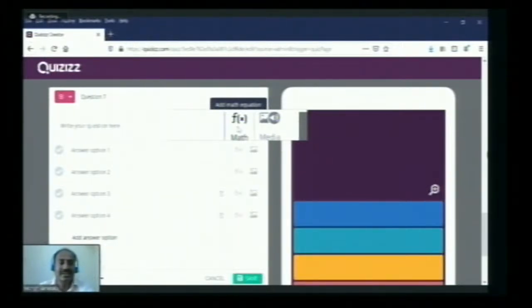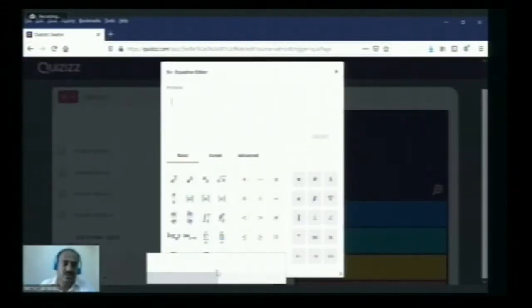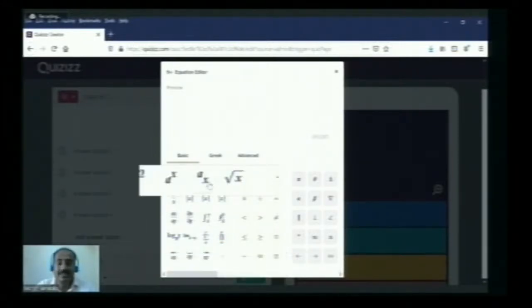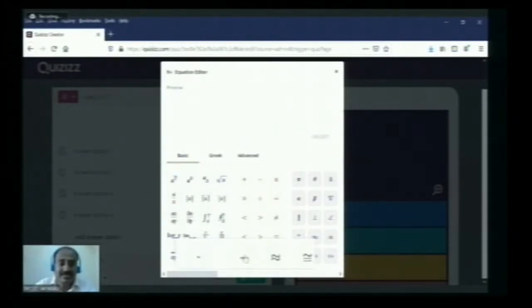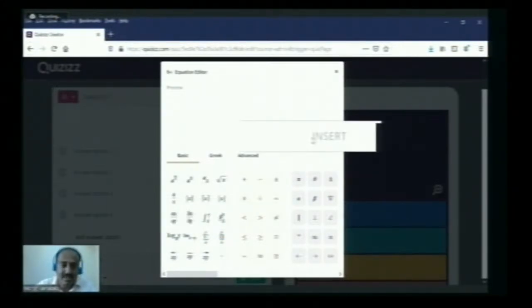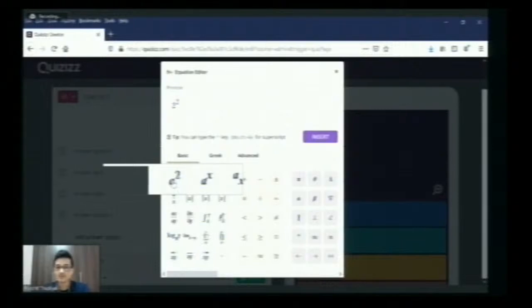So you can use logarithms or a square, ax, a prefix x, or square root x, or plus, minus, plus or minus, all the symbols that mathematics people will use. They can type the question there and insert it. Here the insert option is there. So a square. You can scroll. There are a lot of options. I see a whole gamut of options beneath the equation empty bar. Yeah, I will show one by one.